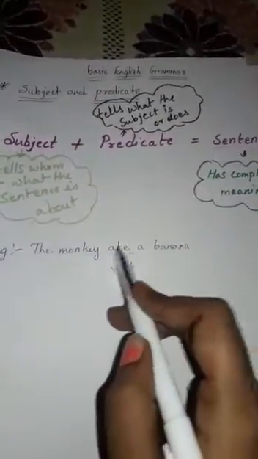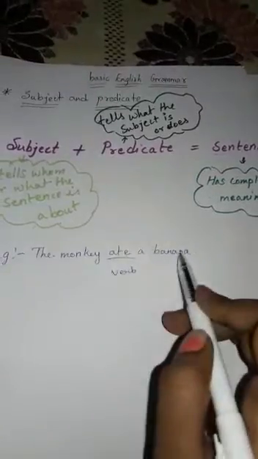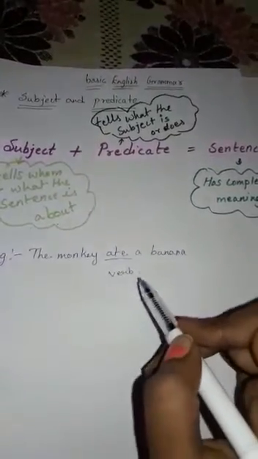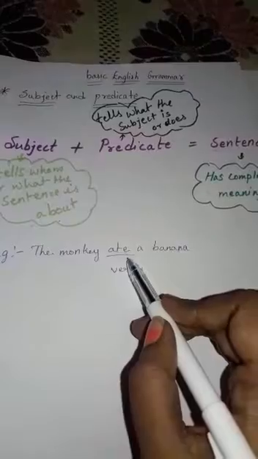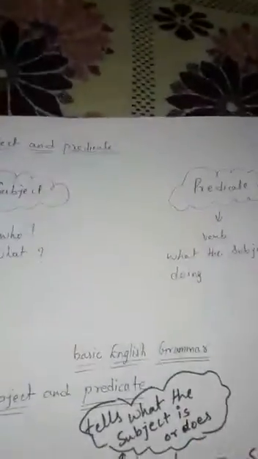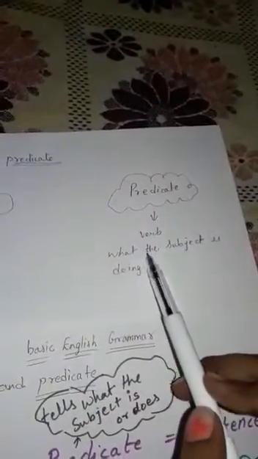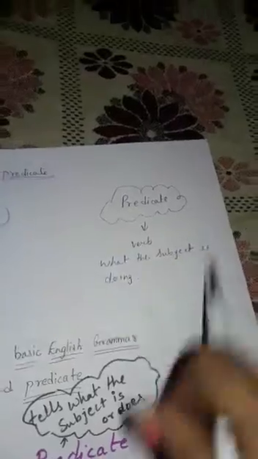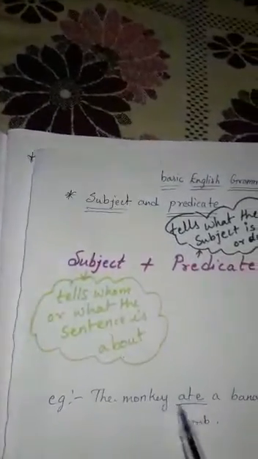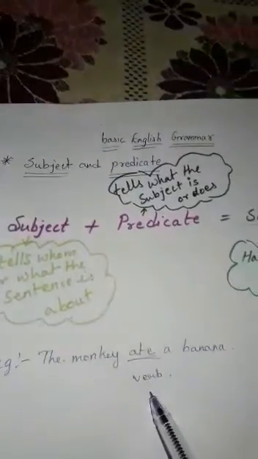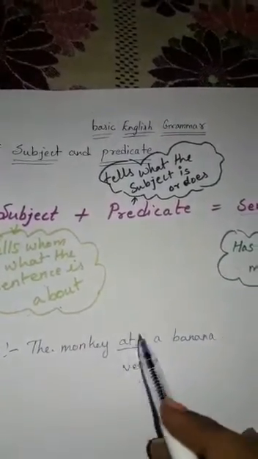The monkey ate a banana. In this sentence we will see what the verb of the sentence is, because we already said that in the predicate we will search for the verb. So what is the verb in the sentence? Ate is the verb of the sentence.